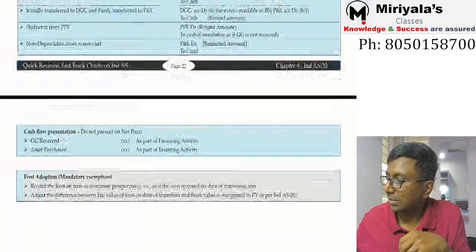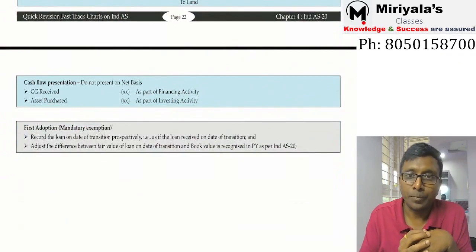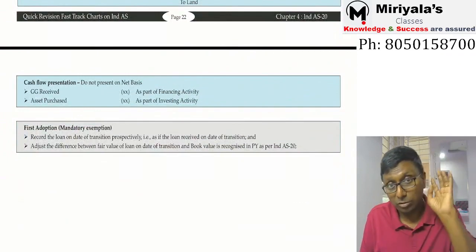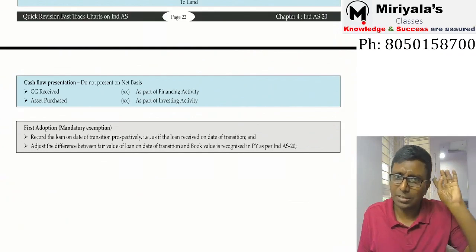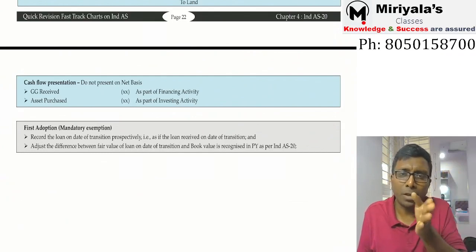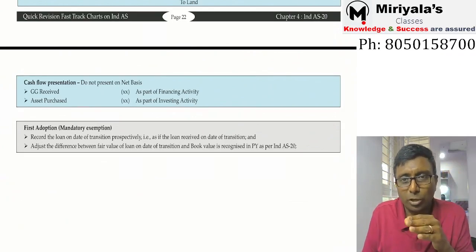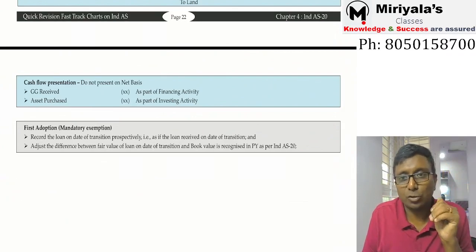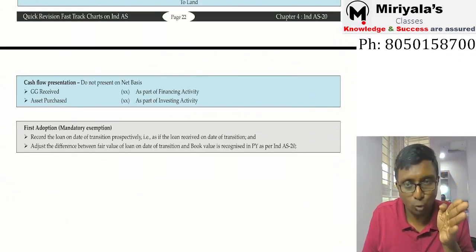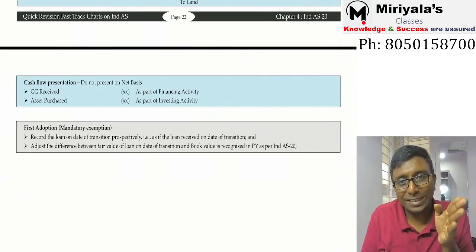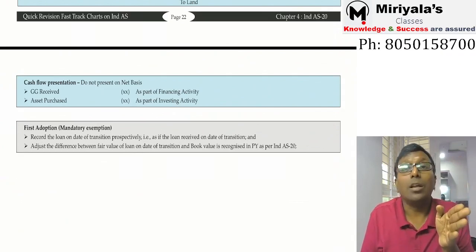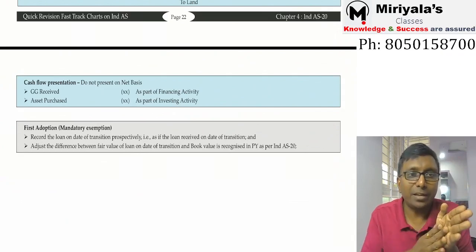Okay, so that is the matter basically, my dear. Okay, if it is a government grant, sir, suppose if it is a first adoption situation. What is first adoption situation? I am adopting for the 31st March 2024. So my date of transition is going to be 1/4/2022. Correct na? I received it 4 years before, sir. Somewhere in 1/4/2018, I got the government grant. Now what should I do? This is a mandatory exemption, my dear.